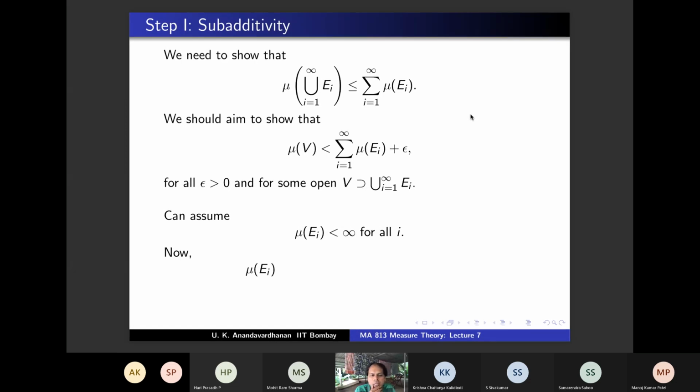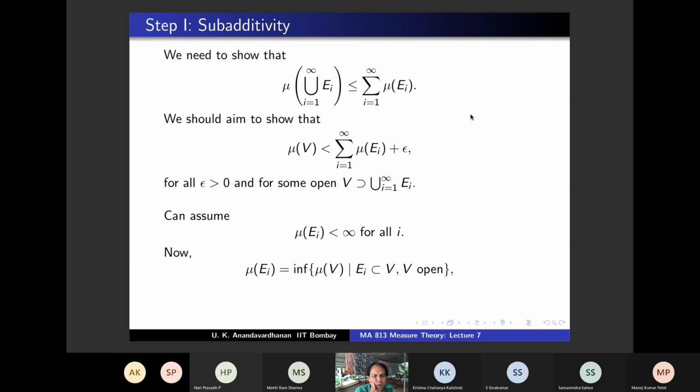And if mu of Ei is finite, what is the definition of mu of Ei? For an arbitrary set, how is measure defined? Infimum of mu of V, where V is an open set containing Ei. Correct. And the infimum is the greatest lower bound, right?